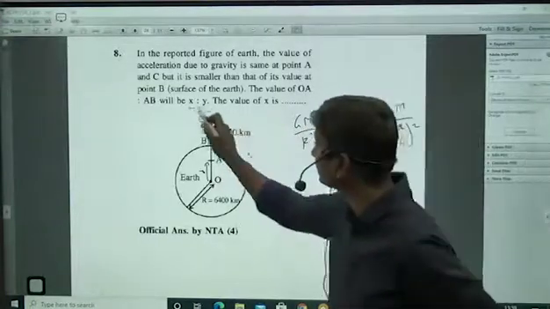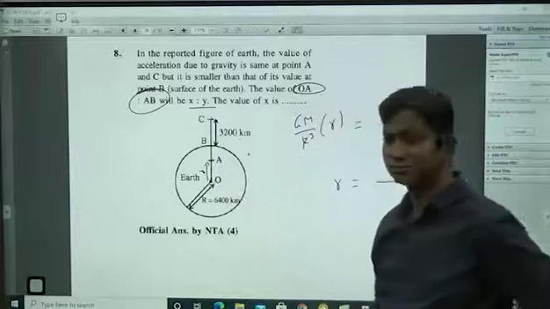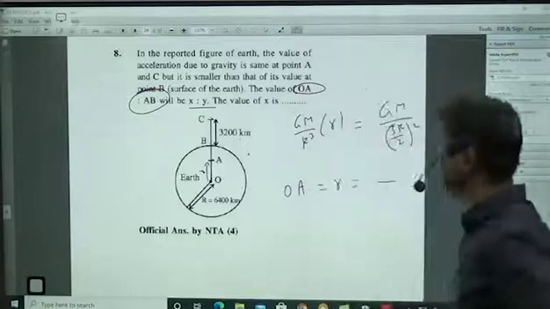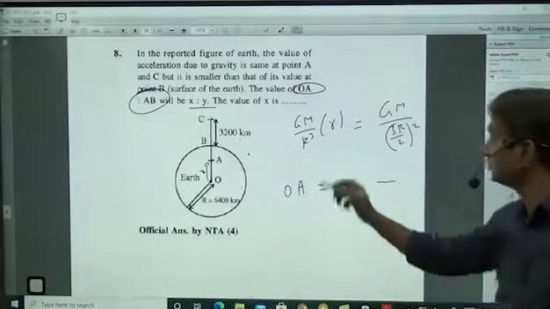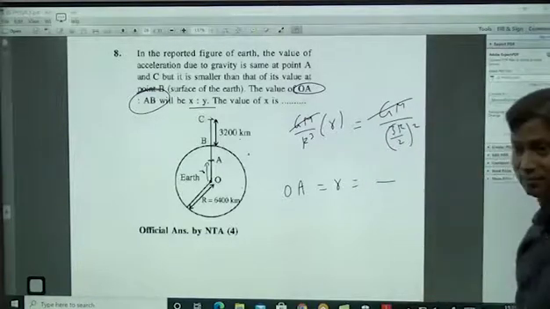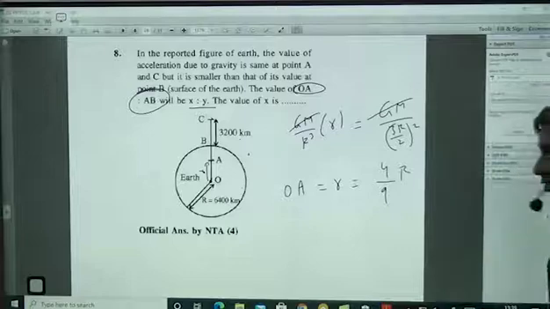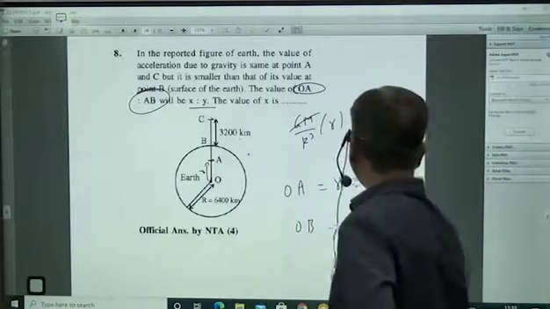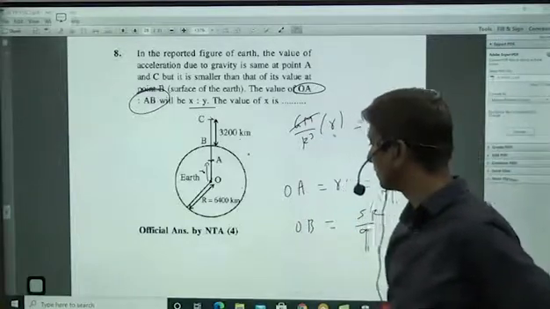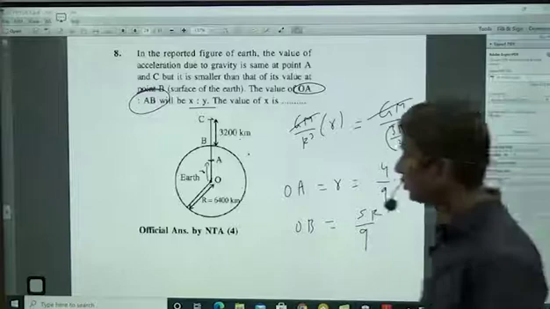They are asking OA is to AB. Small r is OA. OA is nothing but small r. From here you will get that small r value in terms of capital R. R square also gone. So 4/9. So I think 4/9 capital R. Check. So OB means you will get 5/9. So OA is to OB, 4 is to 5. What are they asking? 4:5. Answer. Okay. So that is question number 8. Next.